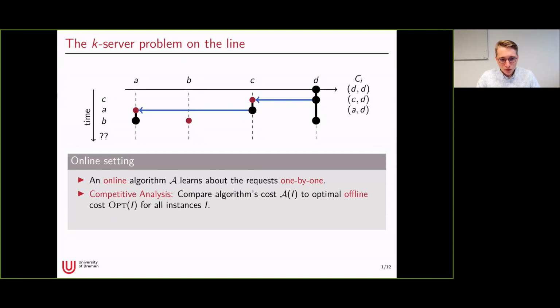And we use competitive analysis to analyze the performance of an online algorithm, where we say that an algorithm is alpha-competitive if its cost is at most alpha times the cost of an optimal solution for the instance, where the optimal solution refers to the optimal offline solution, plus some additive constant, which is only allowed to depend on the initial configuration, and this has to hold for all instances.